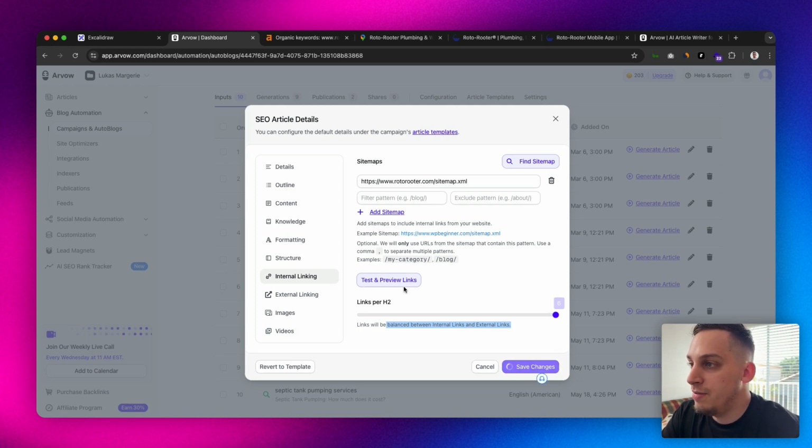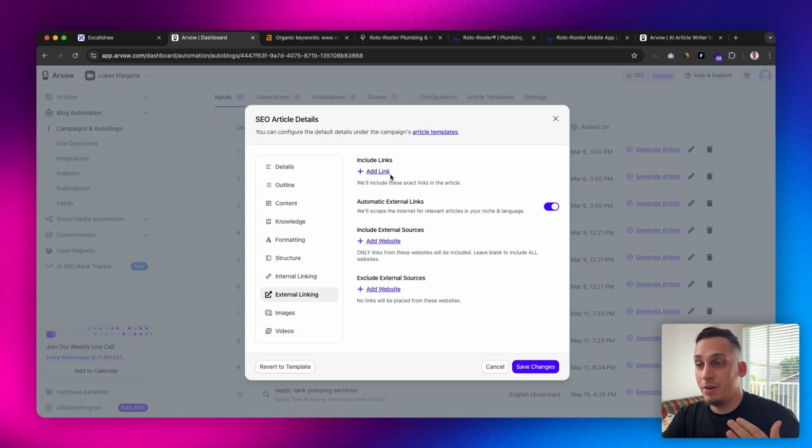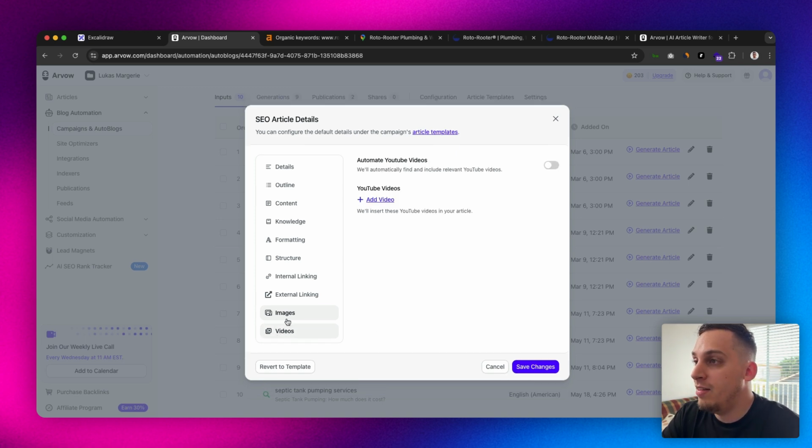Let's click on save. For the external linking, we can add our own links, or the AI can automatically add its own links. If we have specific websites that we want to exclude, like our competitors, we can add that down here. Images, for example, we have featured image. We can generate images with AI, which is pretty impressive. I'm going to show you right now. And videos, the AI can basically search for specific YouTube videos that have to do with the topics in your blog post, right? So let's click on save changes.